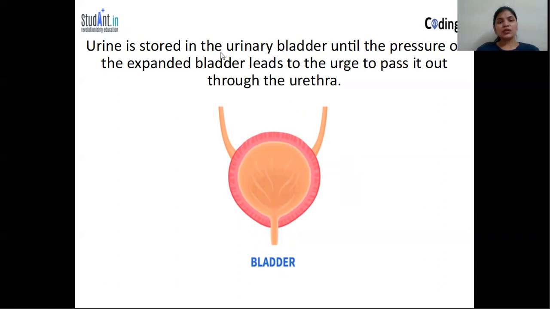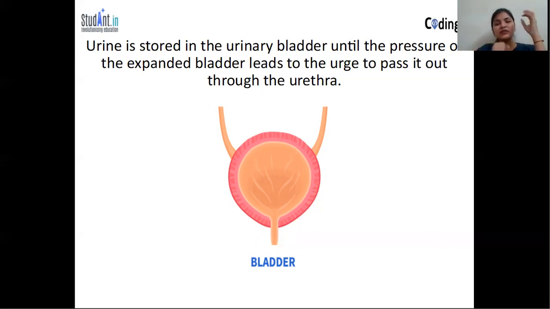The urine is stored in the urinary bladder until the pressure of the expanded bladder leads to an urge to pass it out through the urethra. Urine forms in the kidney, the kidney passes it to the ureter, and ultimately the ureter opens into the urinary bladder. The urinary bladder is a very stretchable organ, and the urine is continuously filling it.